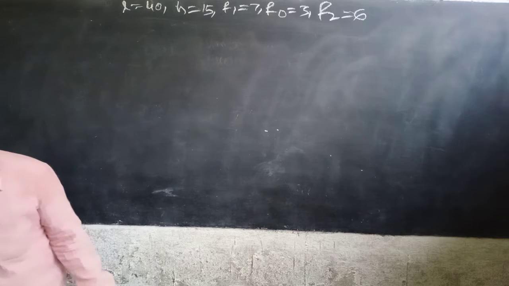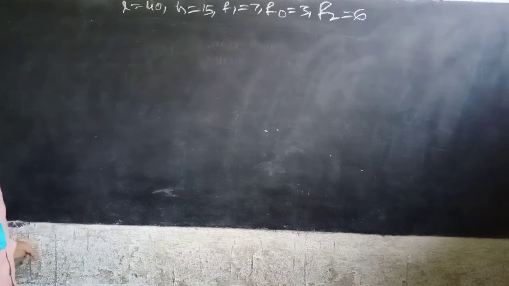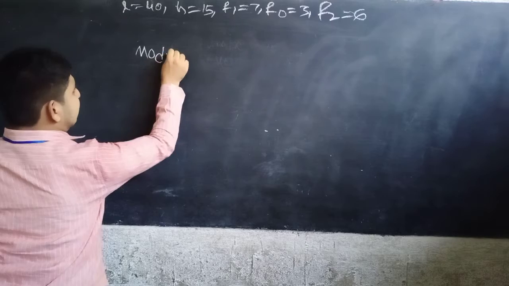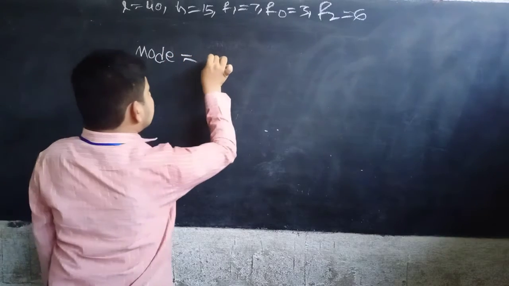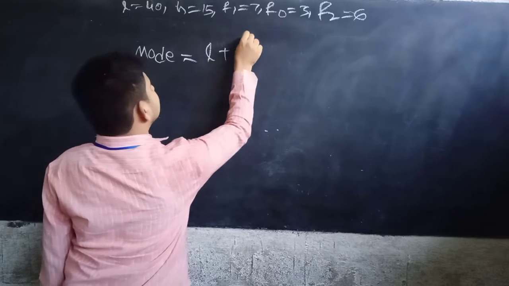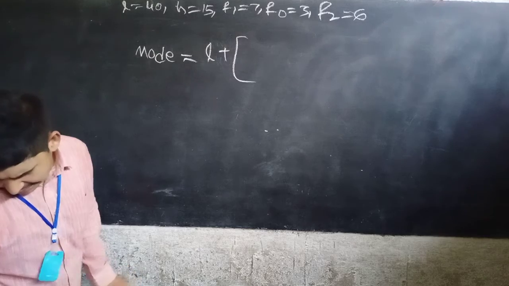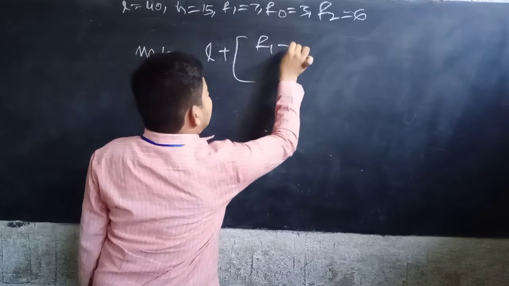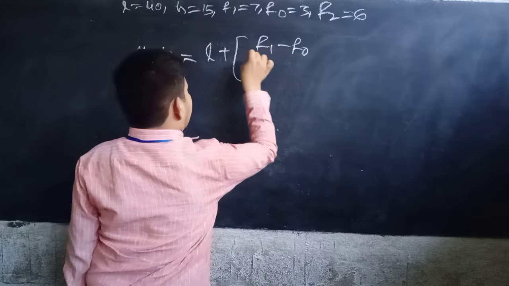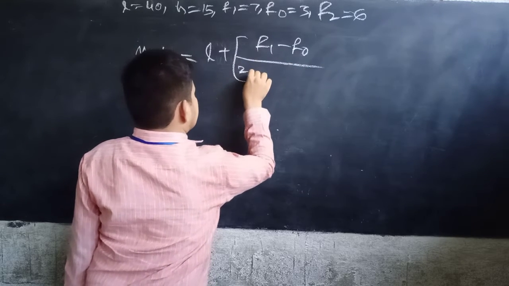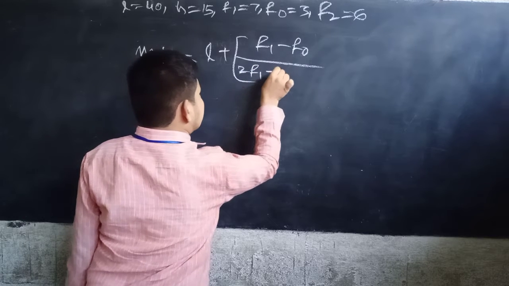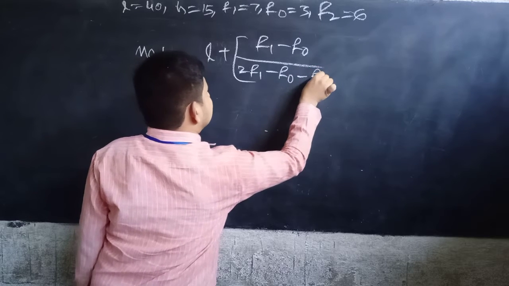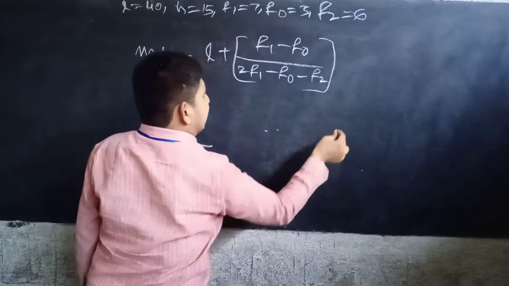Now, what is the mode formula? As discussed earlier, mode is equal to L plus (F1 minus F0) by (2 F1 minus F0 minus F2) into h.